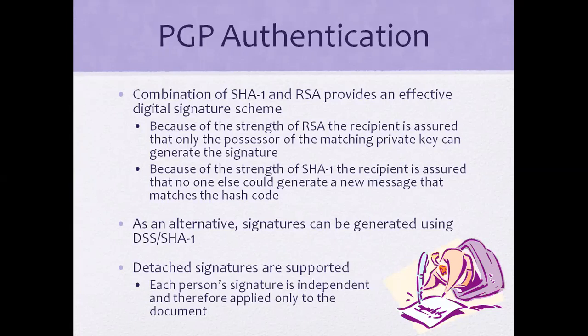Next, an alternative signature can be generated using DSS and SHA-1. Next, detached signatures are supported. Each person's signature is independent and therefore applied only to the document. Right? This digital signature standard is a specific type of security standard.